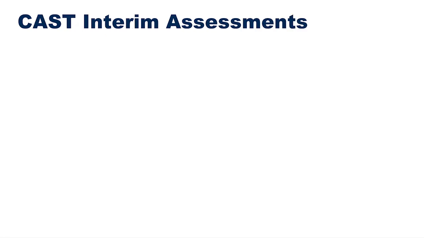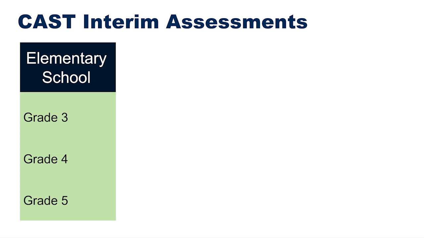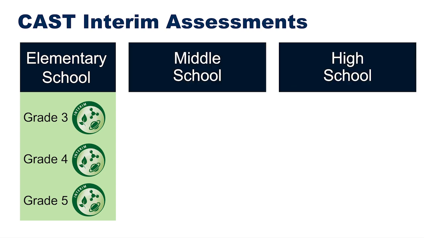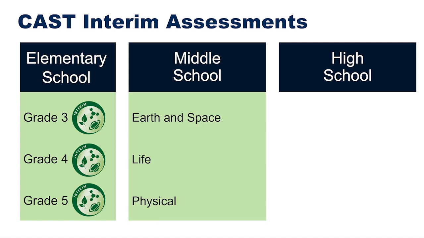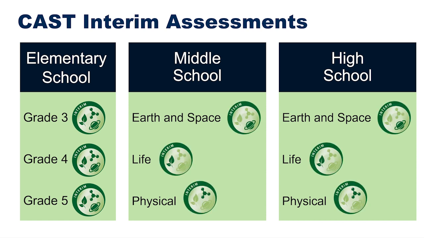CAST interim assessments are organized in 2 ways. In elementary school, they are organized by grade level performance expectations, so the CAST IAs for grades 3, 4, and 5 assess all three science domains: earth and space sciences, life sciences, and physical sciences. In middle school and in high school, the CAST interim assessments are organized by science domains. So there are 3 middle school and 3 high school CAST interim assessments, and they each assess one science domain. Each interim assessment will include one performance task with a constructed response that will require hand scoring.